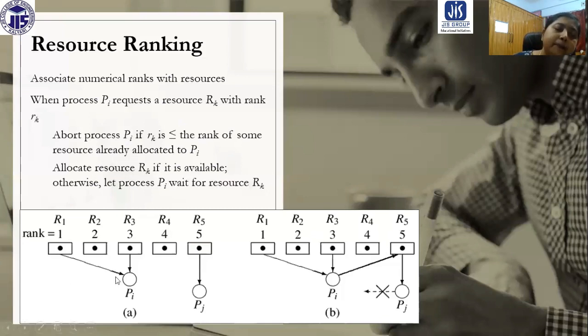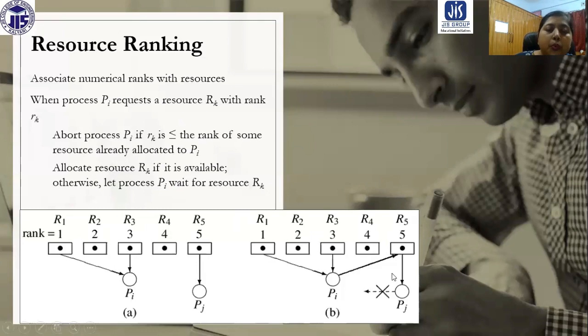That means if PI is requesting R2, then PI is going to abort because 2 is less than or equal to 3, and 3 is already allocated to PI. But if PI is requesting R4 and R5, then if they are available, they can be allocated.